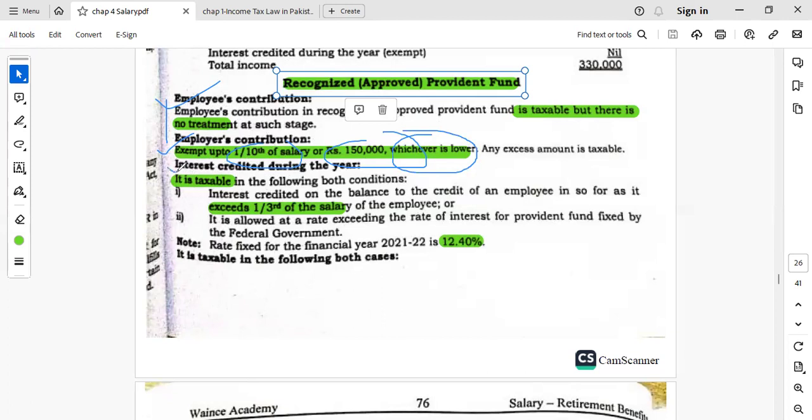And for interest credited during the year, the income earned on that contribution, 1/3 of the salary is taken, or a rate is applied. For example, 12.4% is applied on it. Remember, this is an or.